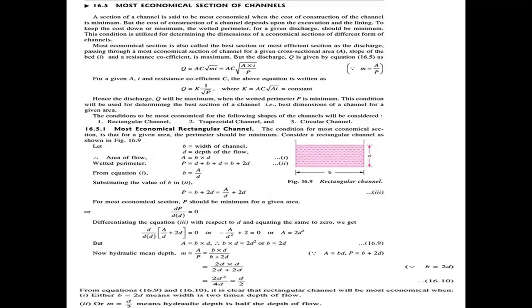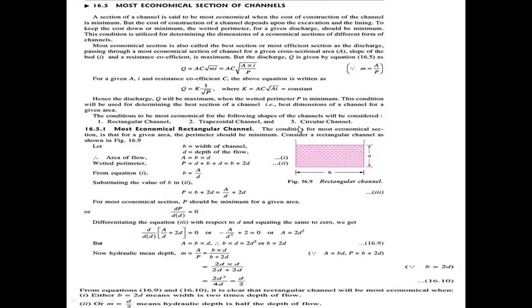A section is said to be a most economical section. In the most economical sections, we have three shapes of channels: rectangular channel, trapezoidal channel, and circular channel. In this class, I am going to explain the rectangular channel and the trapezoidal channel.